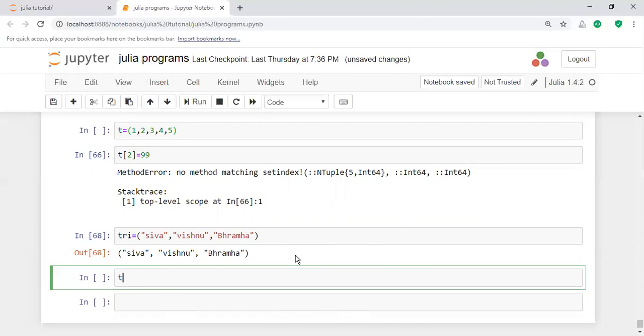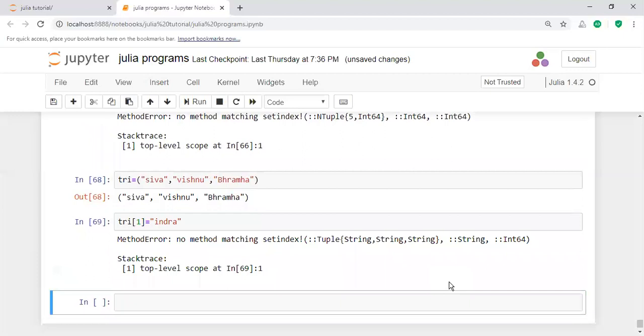For example, I want to change the value. How can you change the value here? You change the value with accessibility. For example, the first location. I want to change the first location, in place of Shiva, I am taking Indra. Indra is also a god, but he cannot take the Trimurti place. That means you cannot change the Trimurti, Shiva, Vishnu, Brahma.